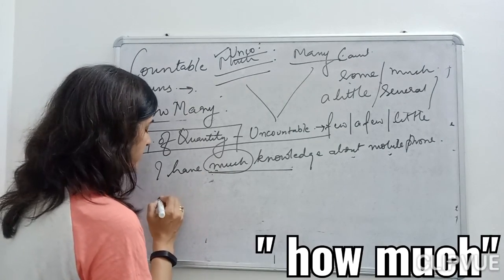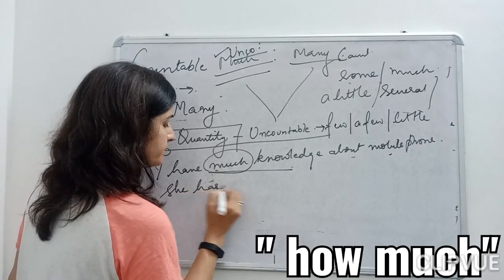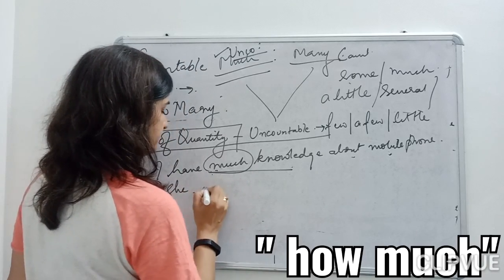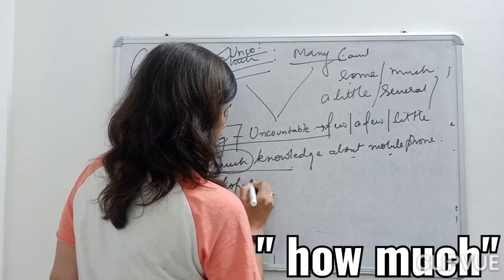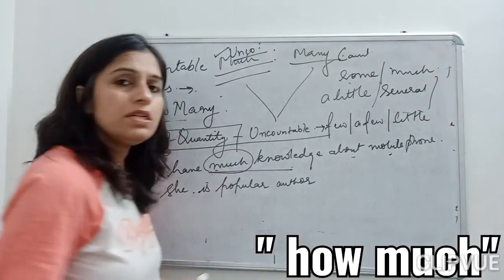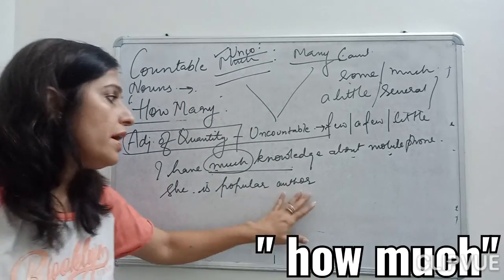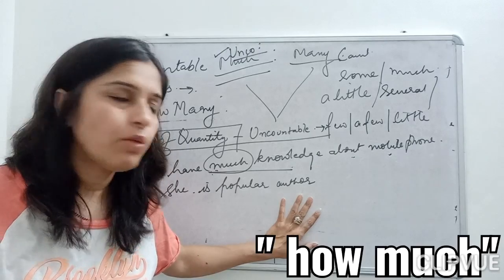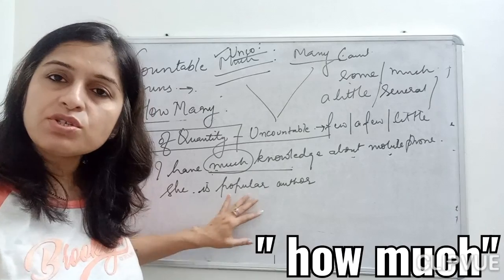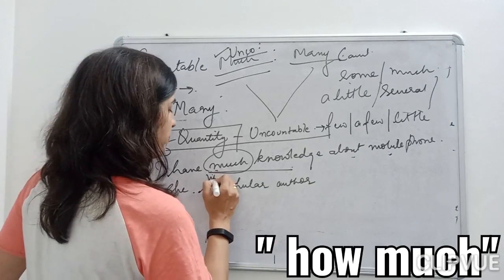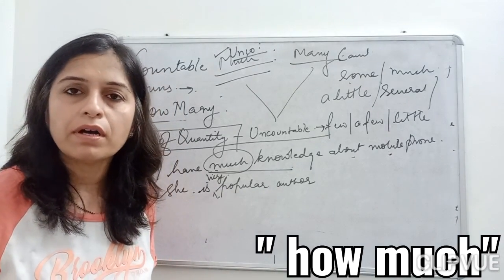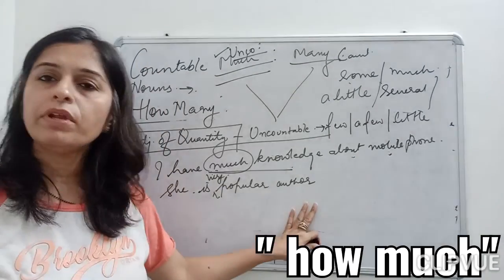Okay. Suppose I say she is a popular author, children. Now see, here author is my noun, and what is my popular word doing? How much popular is she? She is very popular. Okay, how much popular is she? She is very popular among her friends. She is a very popular author.